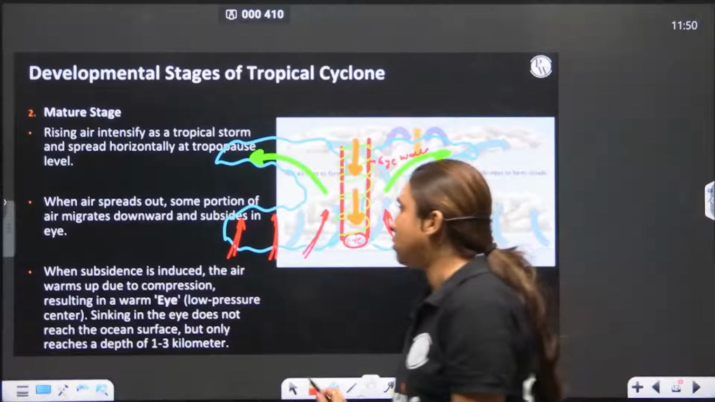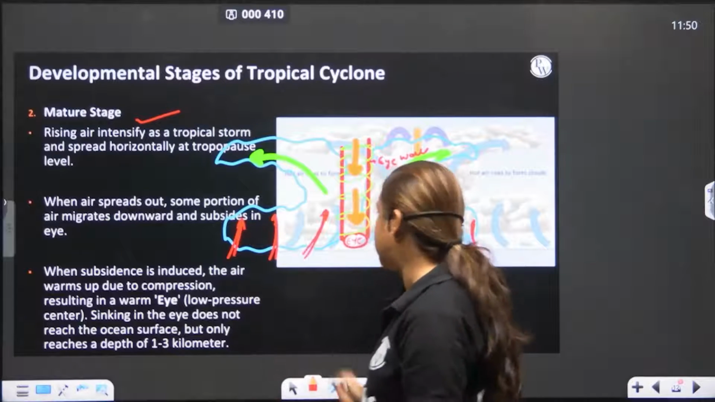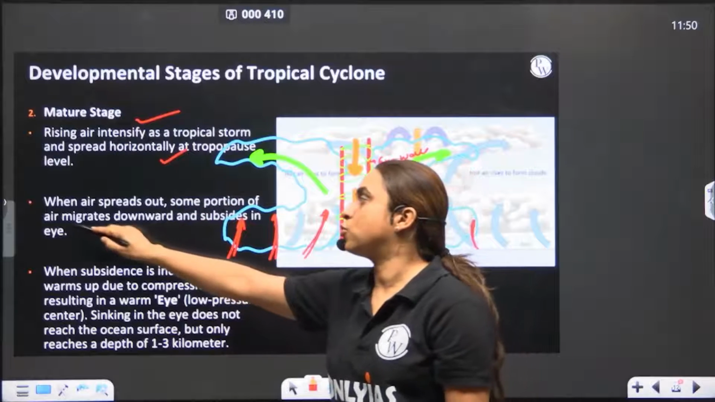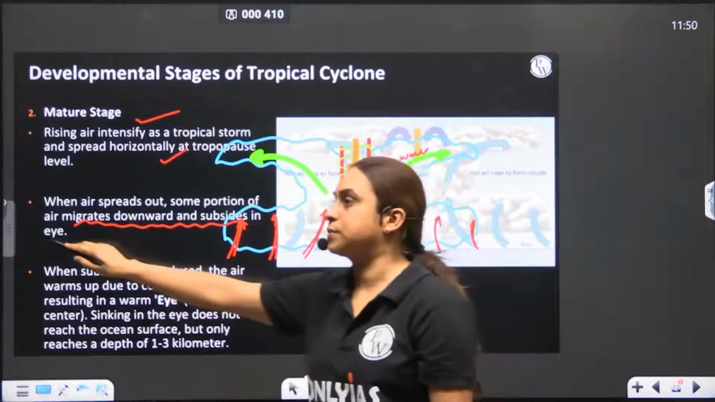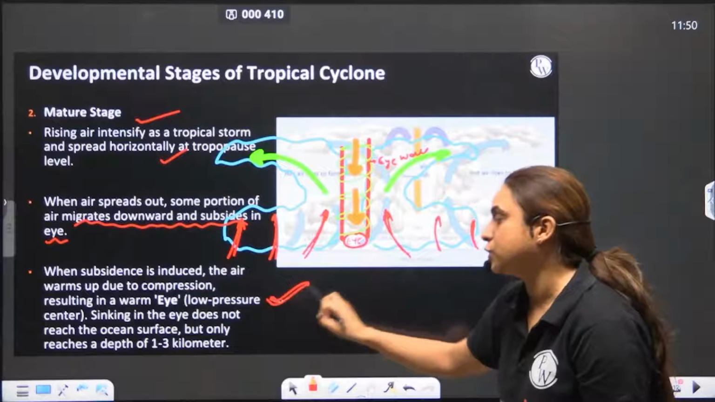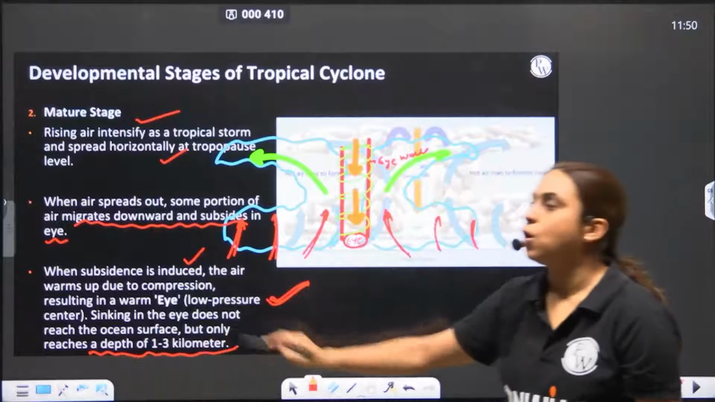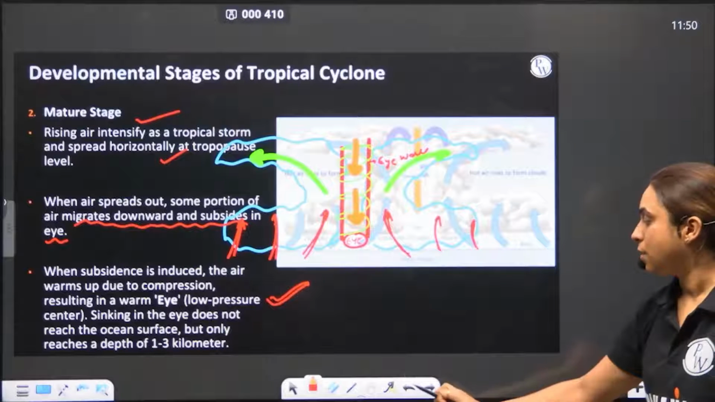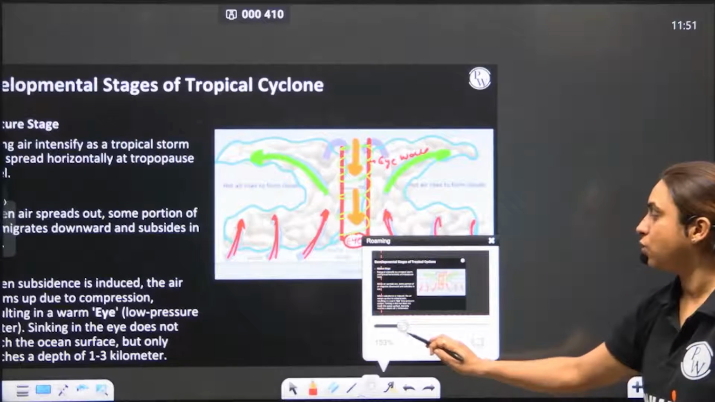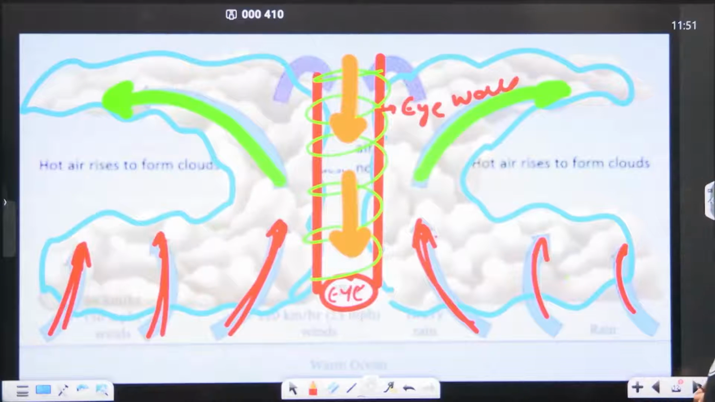If you look at the mature stage, the rising air intensifies as the tropical cyclone and it spreads horizontally. When the air spreads, some portion migrates downwards and tries to subside in the eye. Okay, and this eye zone is warm. The subsidence is not to the surface, it only reaches a depth of 1 to 3 kilometers. So how does a mature tropical cyclone actually look? This is how it looks. So this is your mature cyclone, and then what happens?